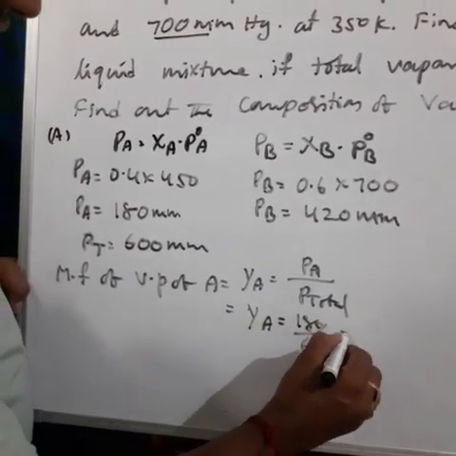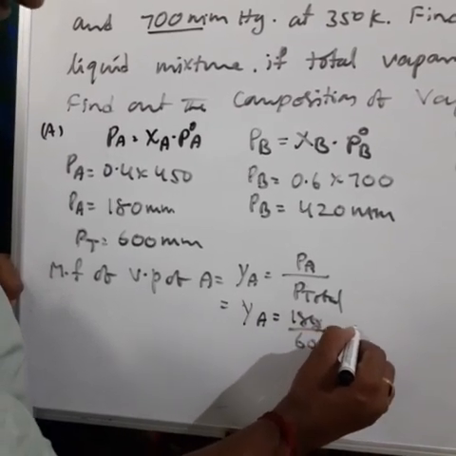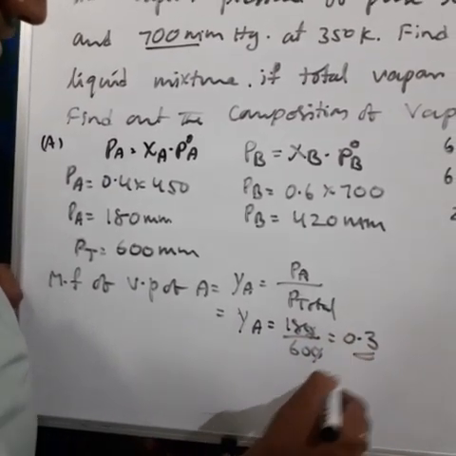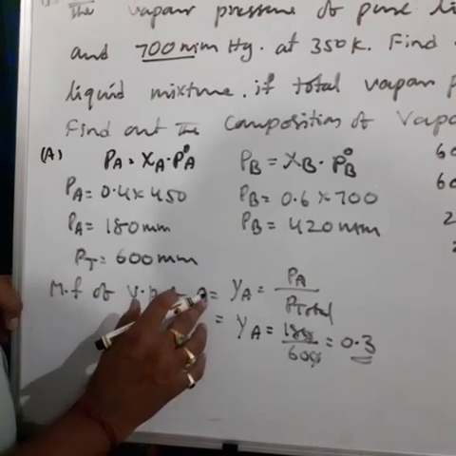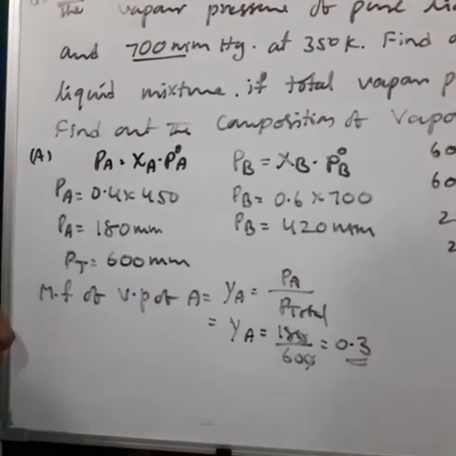Its value is 0.3. So the mole fraction of A in the vapor is 0.3.